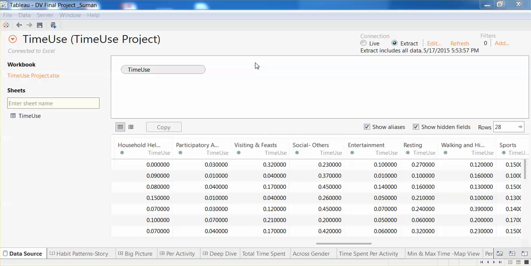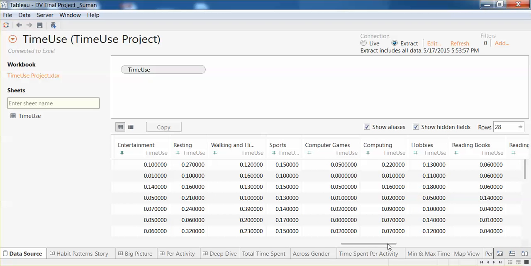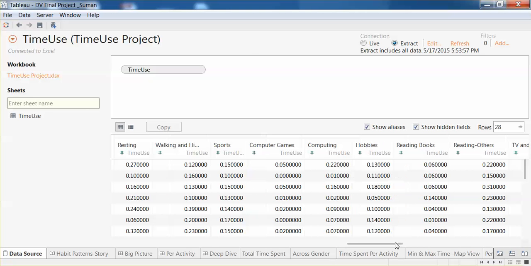This visualization shows how time spent on day-to-day activities like visiting friends and social entertainment can be used to understand habitual patterns of people. Smart Retailer, a fictitious American retailer, would like to expand its footprint into Europe and would like to understand the habit patterns of the people in this region.